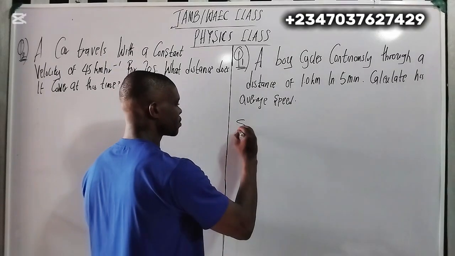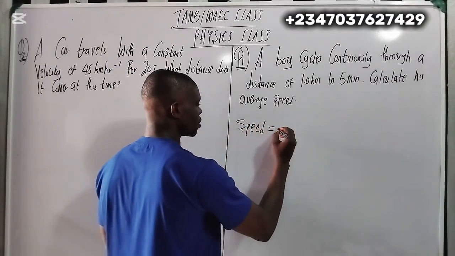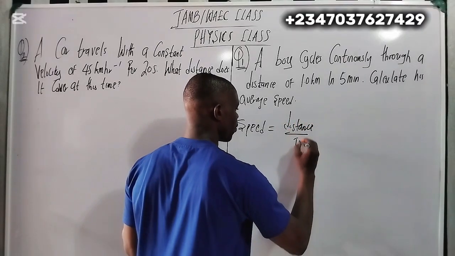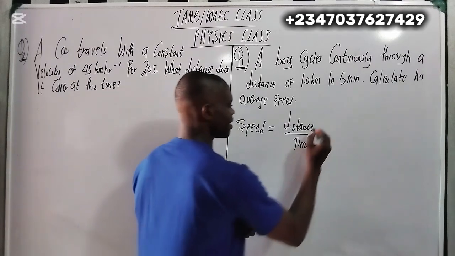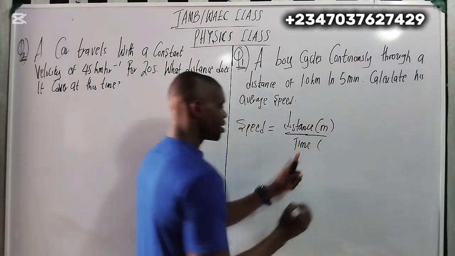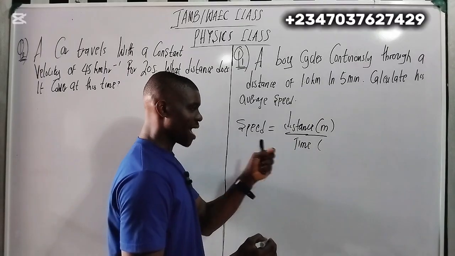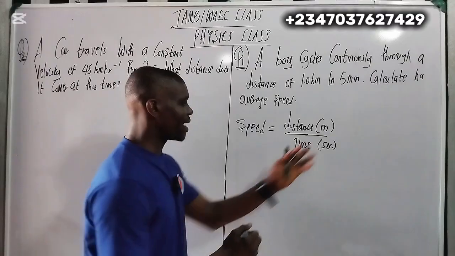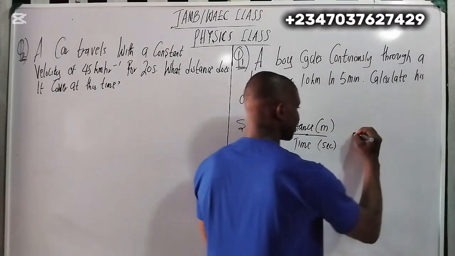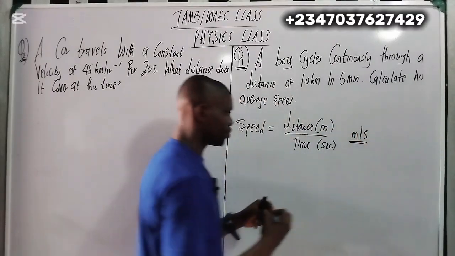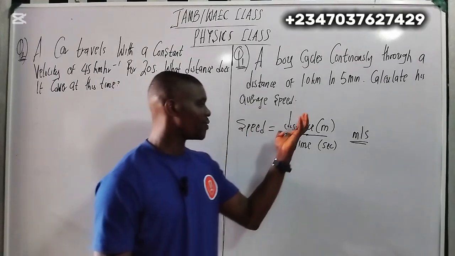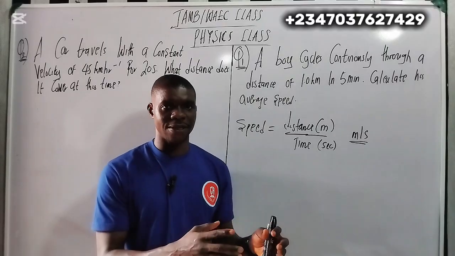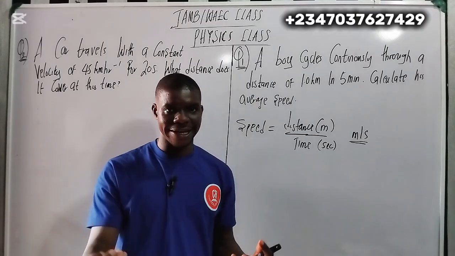Now we talk about speed. Speed is change in distance, or distance over time. Distance is measured in meters. Time is measured in seconds. So if you combine it together, the unit of speed is meters per second. Do you understand? Now, speed is made up of distance, and distance is a scalar quantity. It has magnitude but no direction.